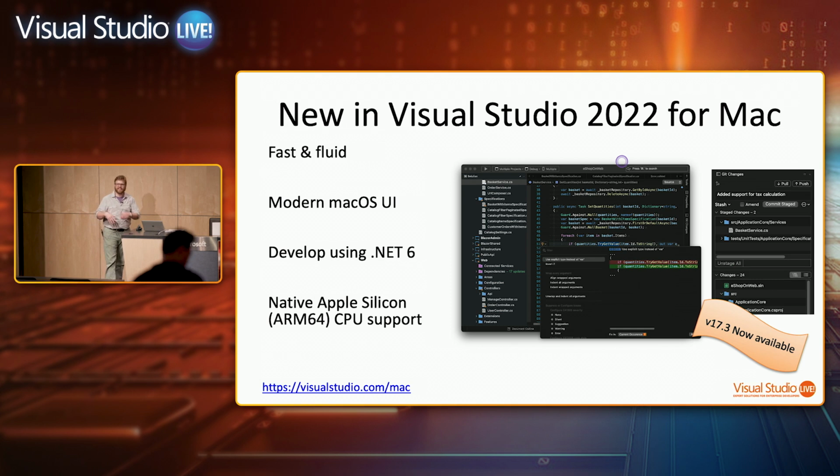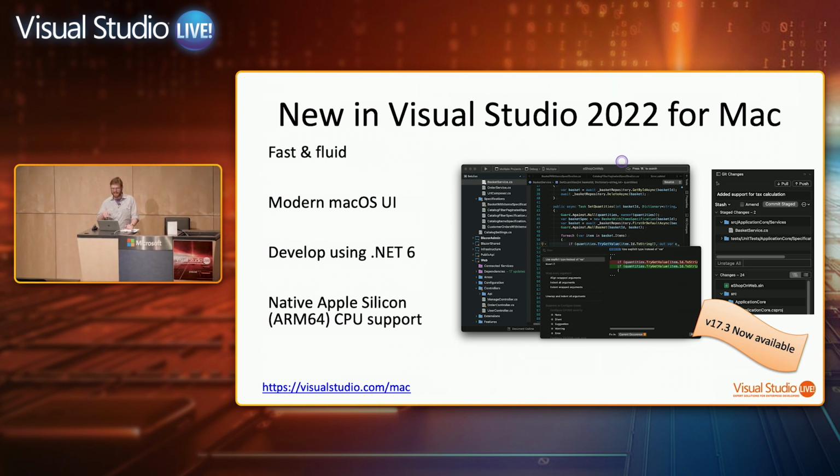And a fun detail, because I often get asked how we make a native Mac UI on .NET 6, because the IDE is fully managed code all the way up. We use the same underlying technology as Xamarin.Mac. I forget the exact name of it right now, but basically sort of like projections over Mac API, so that you can stay in managed code, but build out a native Mac OS UI.